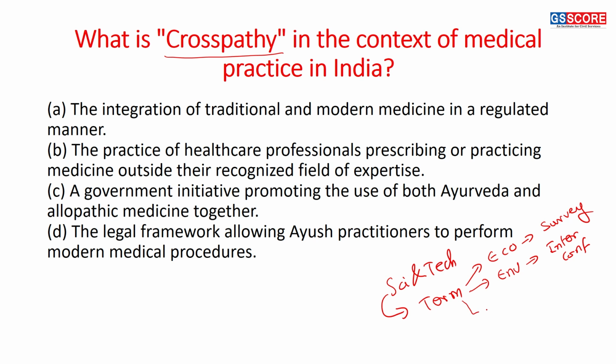Lastly, I will say polity. Okay, and here the Supreme Court using a particular term in its interpretation of a case. There what we see is UPSC tends to ask you questions, but mostly out of these 4 I will say science and tech, and economy are where terms are basically focused upon. So what is the term? It is Crosspathy. What is the question? What is Crosspathy in the context of medical practice in India? In such terms now I will say you have to be specific and certain. There is no case of, I will say, judging.